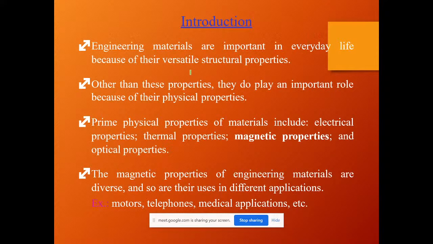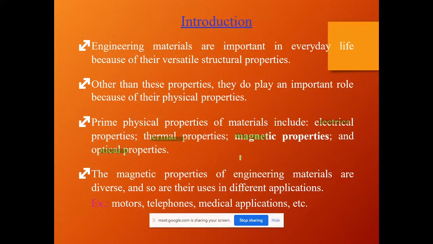We can generally classify the physical properties of materials into parts: electrical property, thermal property, magnetic property and optical property. Based on the physical properties of the materials, we are going to define those things.